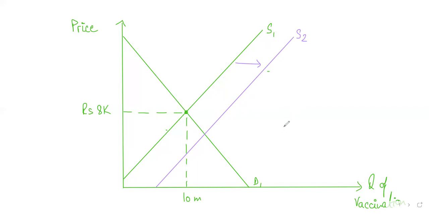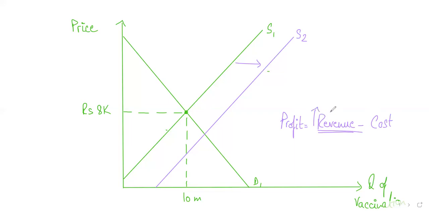Because for the same quantity, some expense, because what is profit? Profit is revenue minus cost. If your vaccination is selling for the same price, obviously it will not after the subsidy, but think about this: the government is also giving you some additional amount. So we can think of that as adding to your revenue. Students, are you getting me?